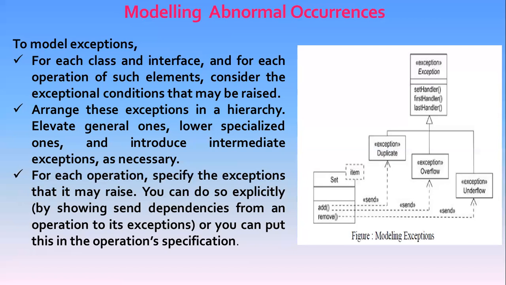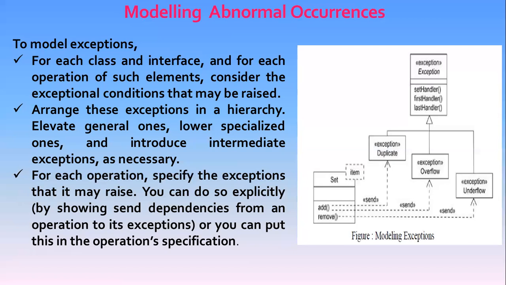For each operation, we specify the abnormal occurrence signals that it may raise. We can do so explicitly by showing send dependencies from an operation to its signals, or we can use a sequence diagram which illustrates various scenarios.